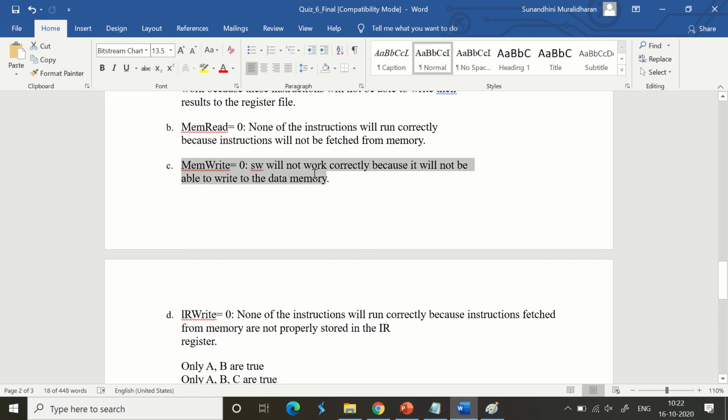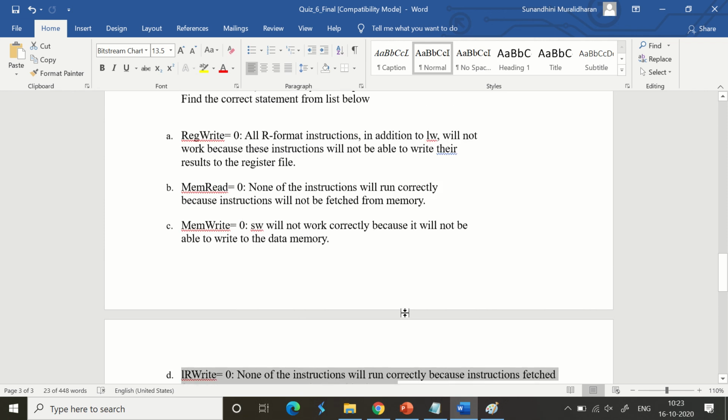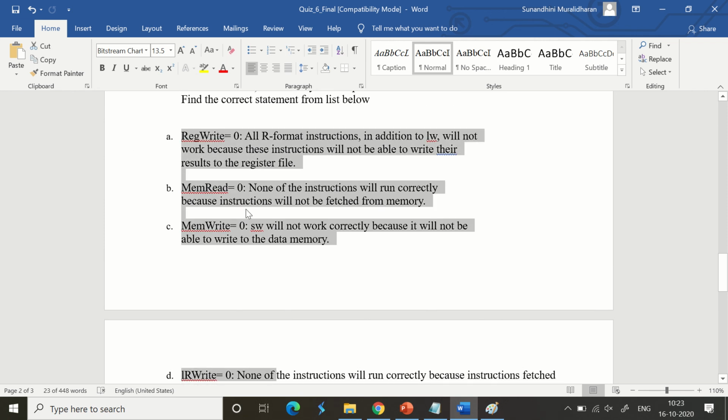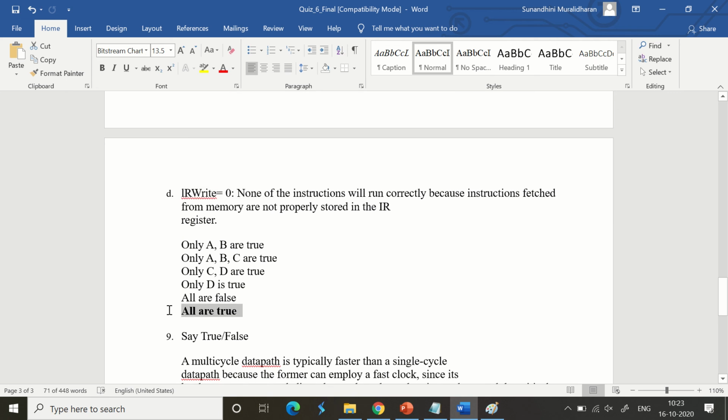Memwrite equal to 0: store word will not work correctly because you will not be able to write data into memory. IR write equal to 0: none of the instructions will be run correctly because the instructions fetched from memory are not properly stored in instruction register. All of them seem very meaningful and hence the answer is all are true.